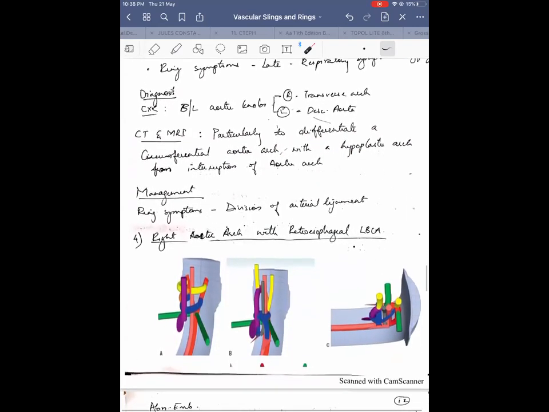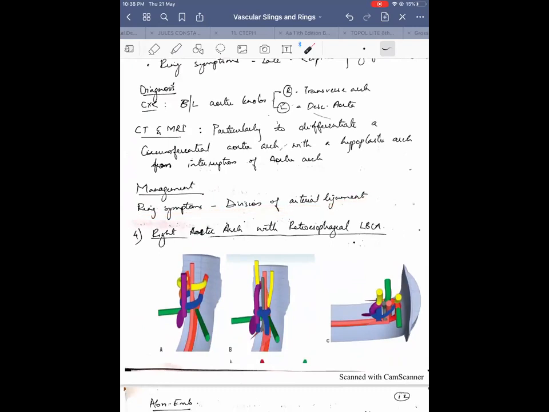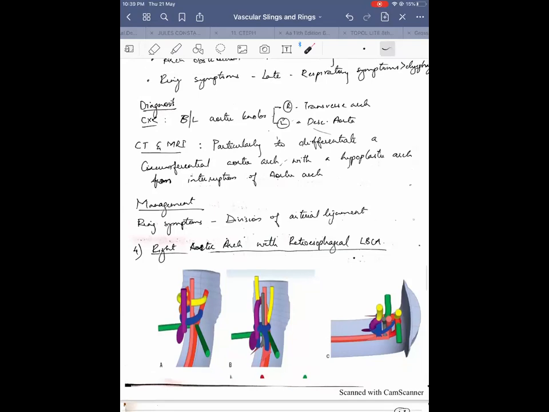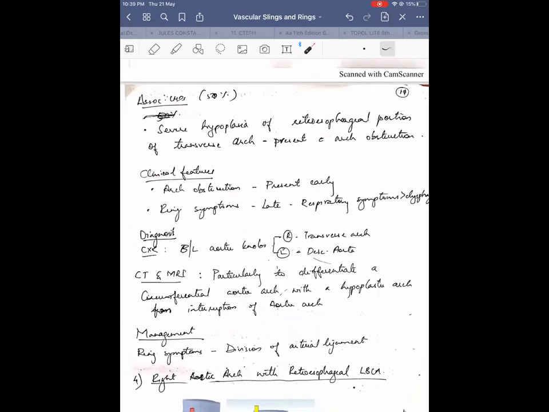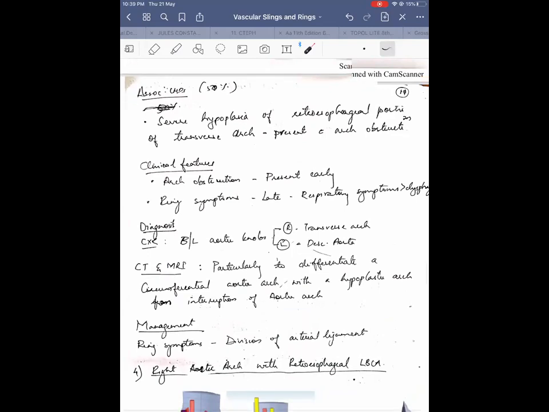Now management: if there are ring symptoms, then division of the arterial ligament alone is sufficient. So you can just take a left thoracotomy, go and divide the arterial ligament. That is sufficient to free the child of symptoms of a vascular ring. But if there is arch obstruction, again, you have to follow the path that you follow for arch obstruction and do the reconstruction, which I am not going into detail.